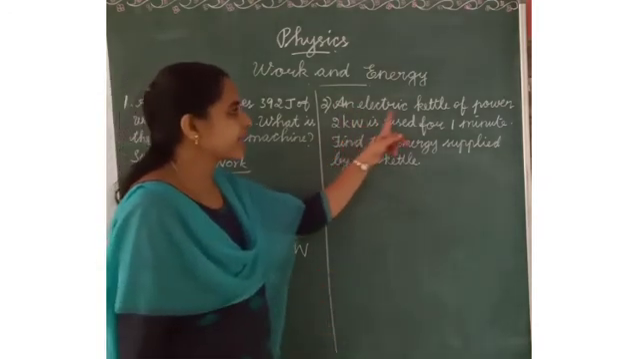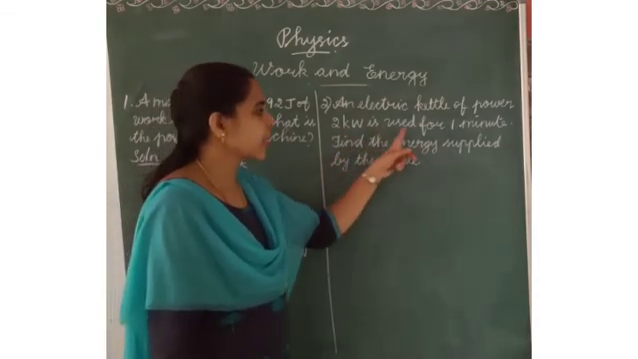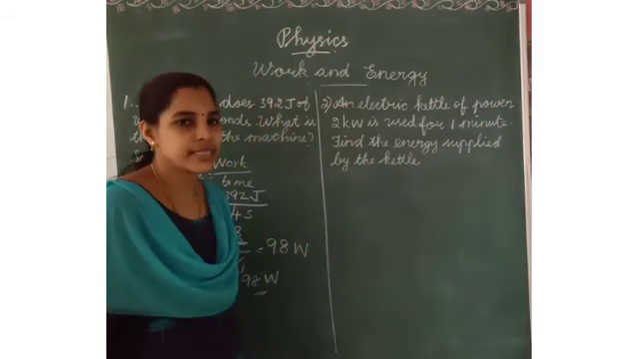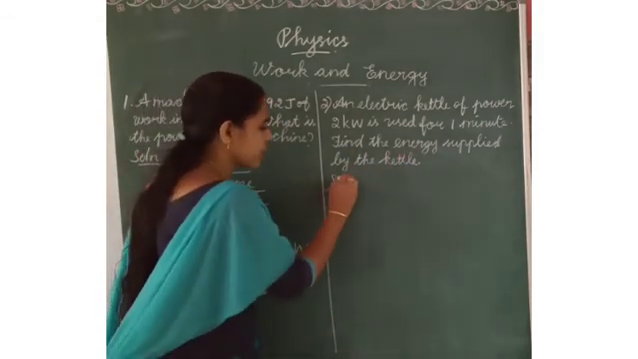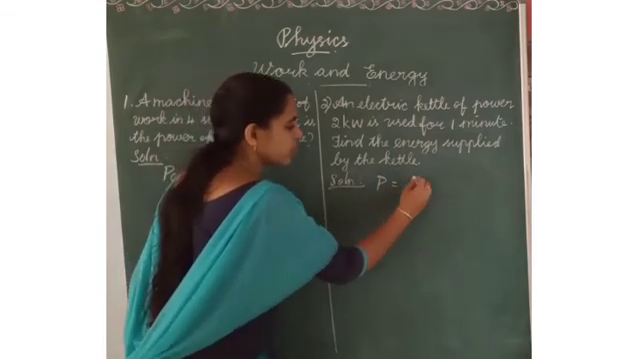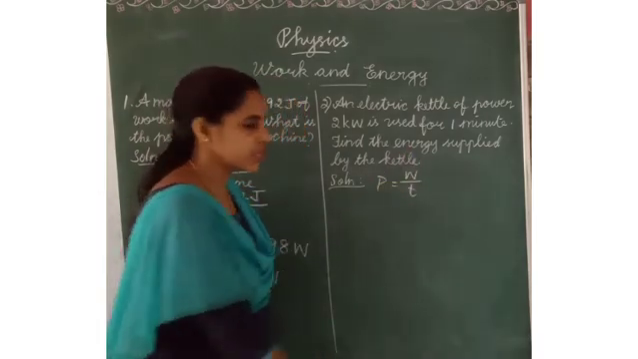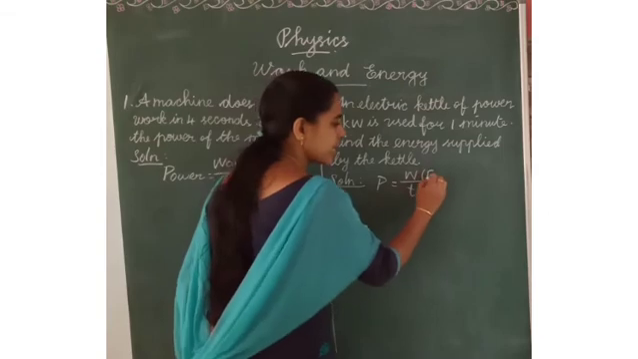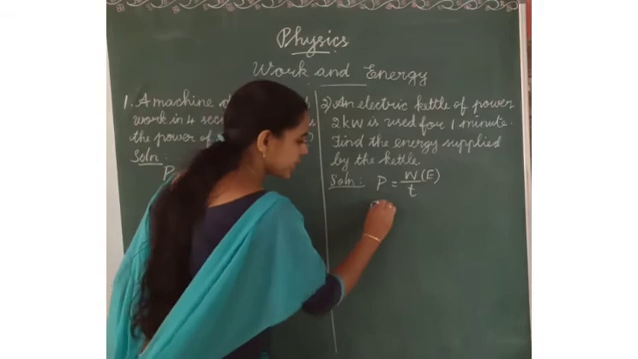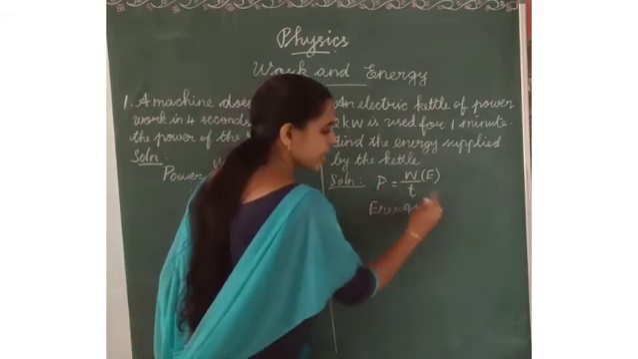Next one. An electric kettle of power 2 kilowatts is used for 1 minute. Find the energy supplied by the kettle. We have to find the energy here. Solution: what is the formula of power? Power is equal to work by time. Here we consider energy, so instead of work we write energy, E. From here, energy is equal to power into time.